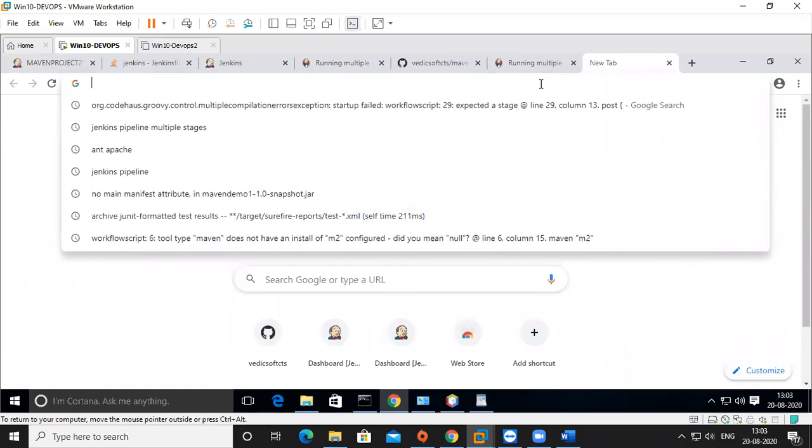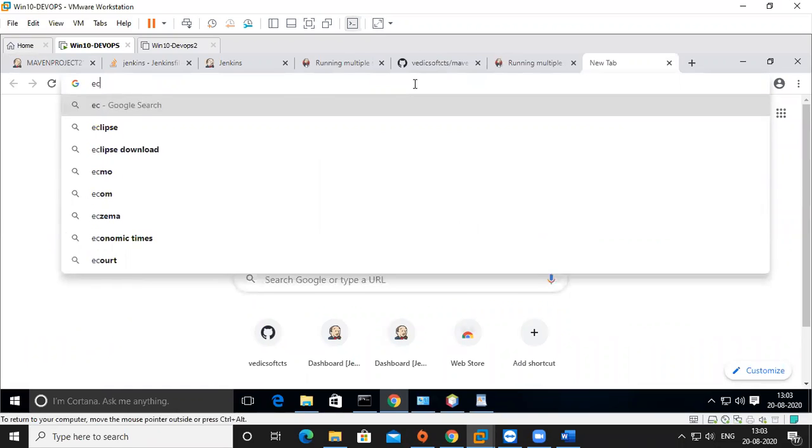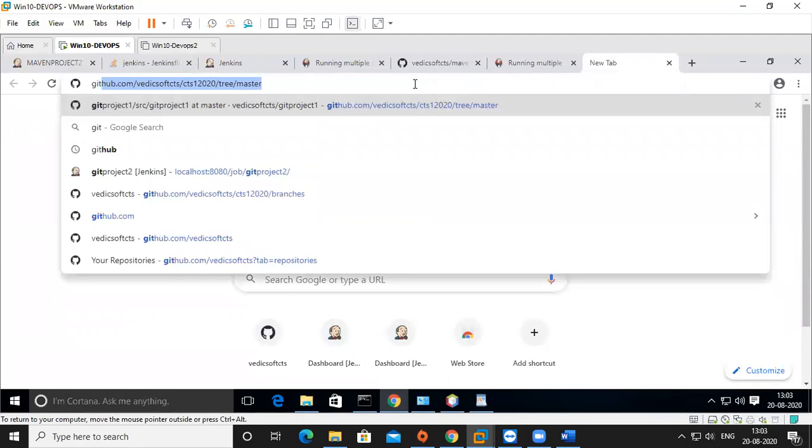Can you see? Do you remember execute automation, right? Why is it not showing? Execute. Okay, so I will go to GitHub.